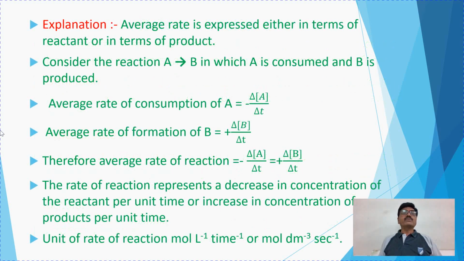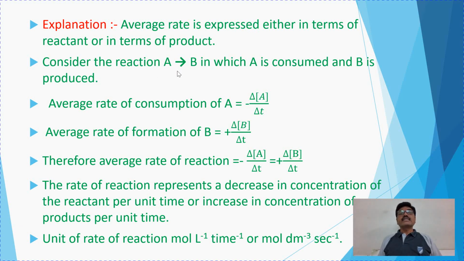Now see the explanation of this. Average rate is expressed either in terms of reactants or in terms of products. That is, how the concentration changes in reactants and products per unit time, in that context the average rate is explained.